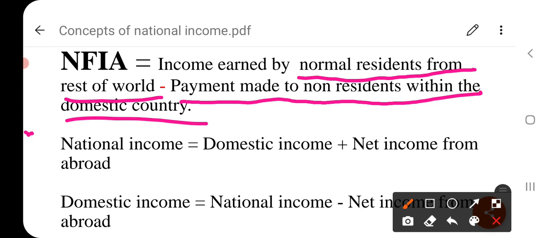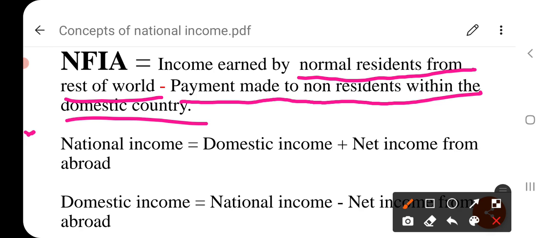Net factor income from abroad has three components. First, net compensation to employees, that is, the wages and salaries given to employees.